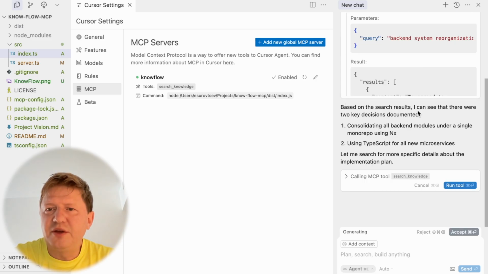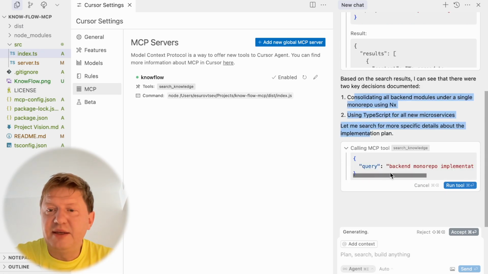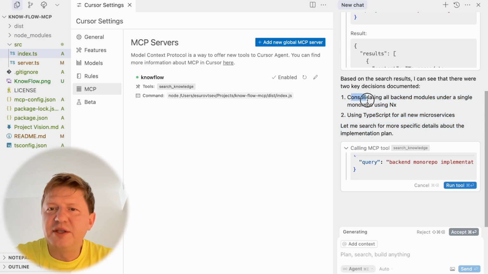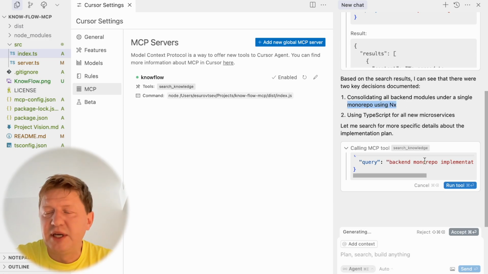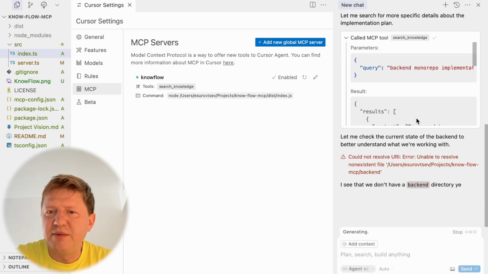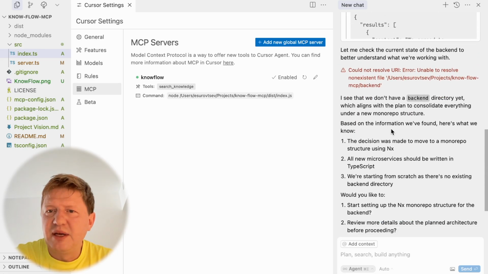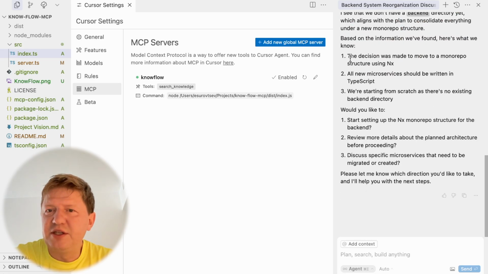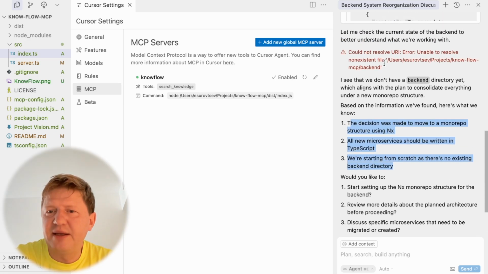And it says, okay, based on the search results, you can see that there were 2 key decisions documented, so it's kind of working. And then it decided to make another tool call, backend monorepo implementation plan X structure. I think what's happening is the information is not enough to make further decisions, so it decided to make another call to the tool and fetch information specifically about this monorepo using an X, whatever it was. I have no idea. But it will not work because we have dummy responses all the time, right? But anyway, you saw the decisions were here and they are part of the conversation now, and they could really be taken into account.